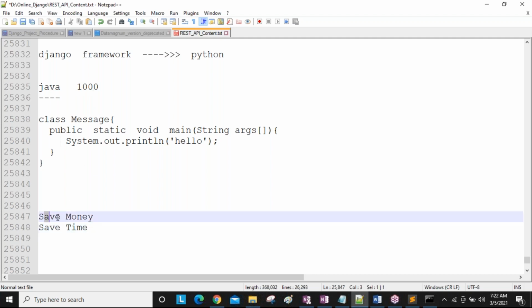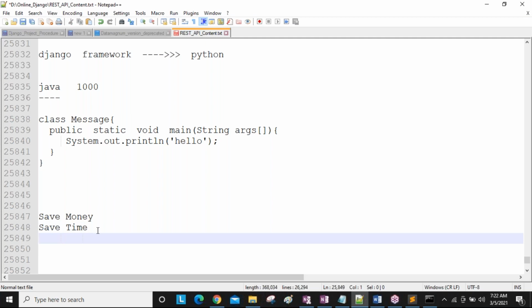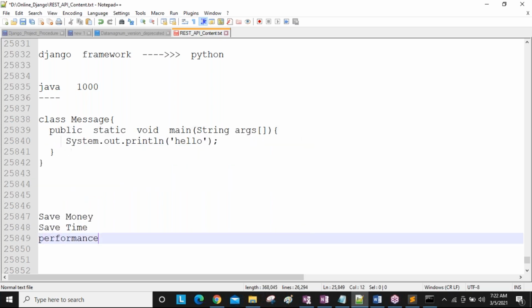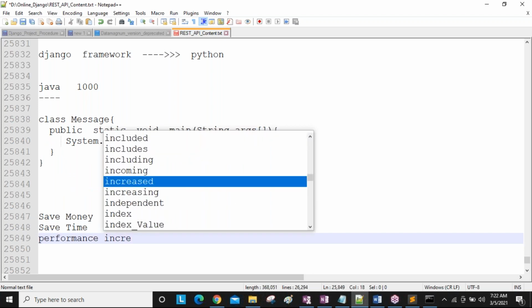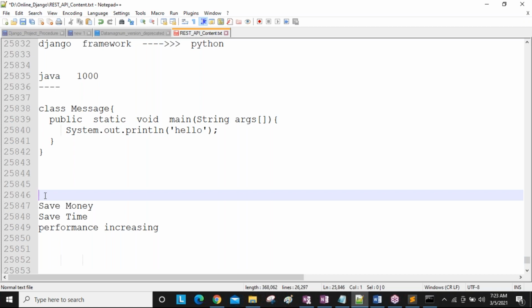That's why they are always focusing to save the cost of the project, to save the time duration of the project, the development time. And they need to give the best performance of the application, they need to be increasing the performance. So these three factors are achieved by using our Django framework compared to other frameworks. Using other frameworks also you are getting these factors, but compared to other frameworks, there are more advantages about these three factors in Django.